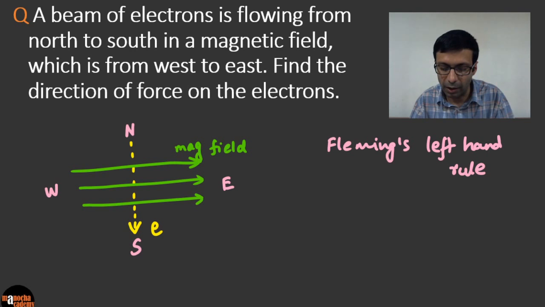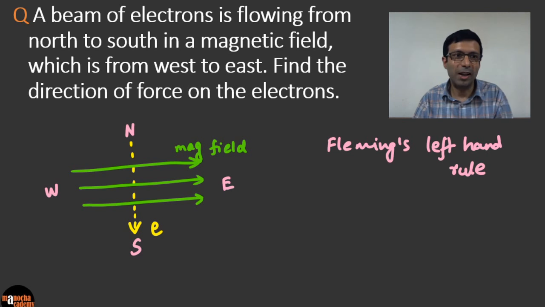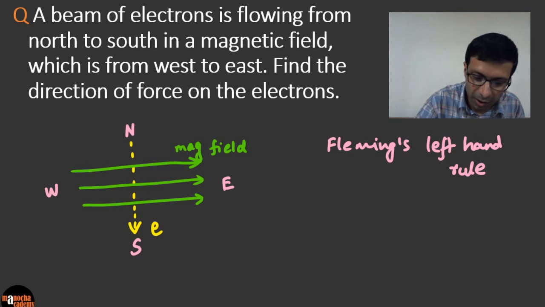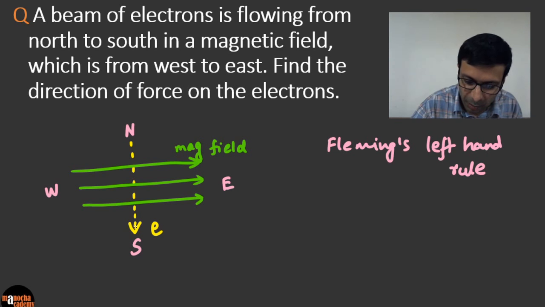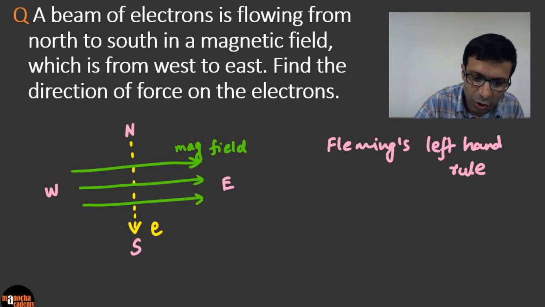According to the magnetic field. But the flow of current is going to be, is it going to be from north to south? No, it'll be opposite. It'll be from south to north. Why? So the current flow, let me mark that here. The current is actually going to flow.